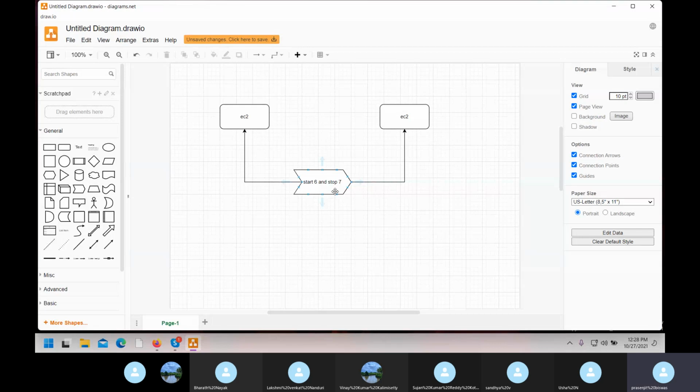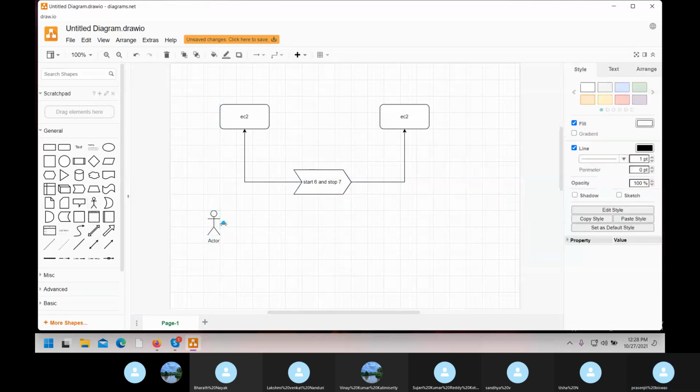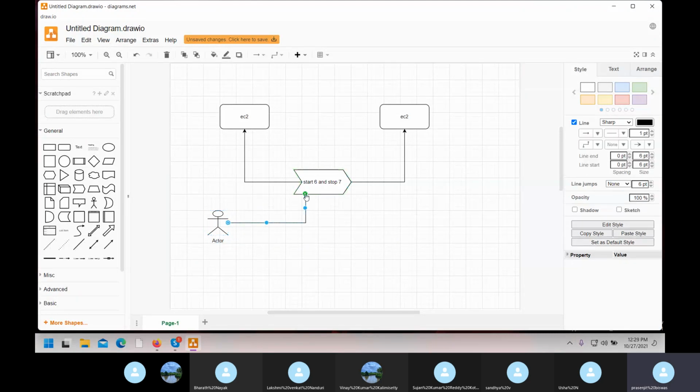But in real time, I would have to create a person to do this job. Basically, we keep a person for this if it is on premise.